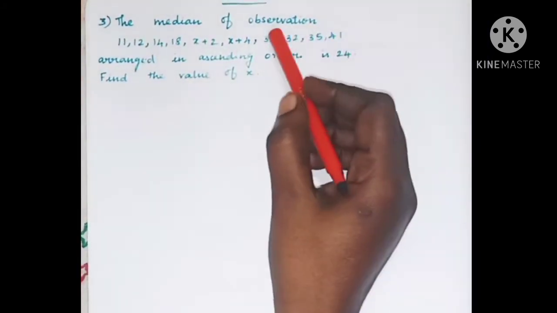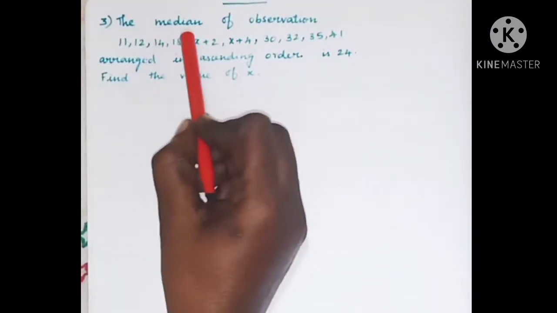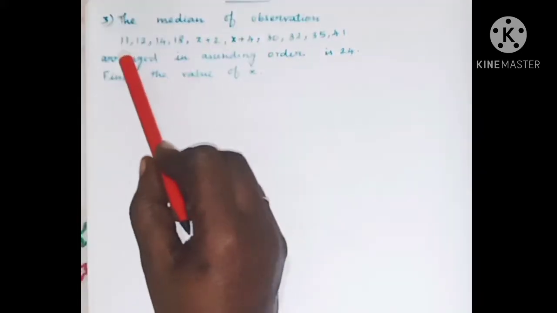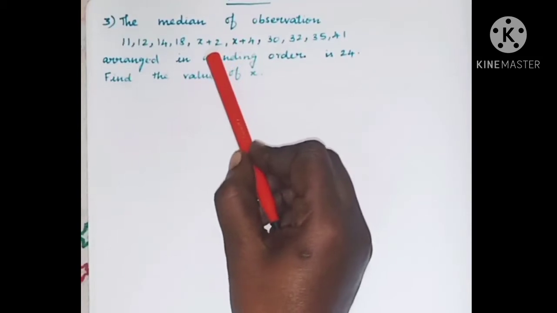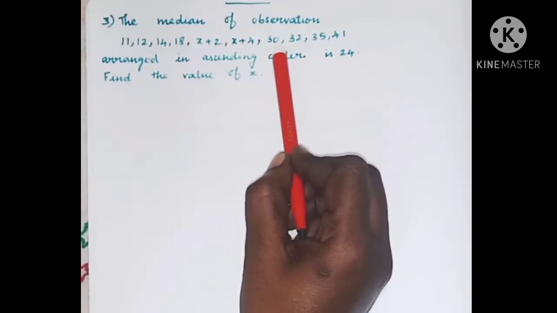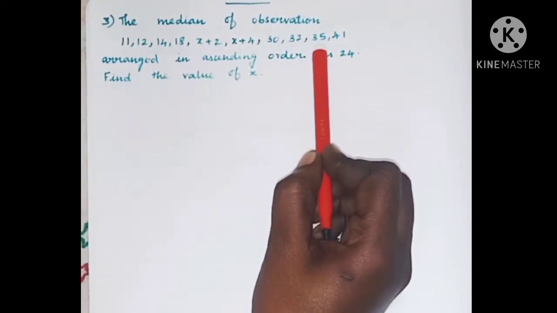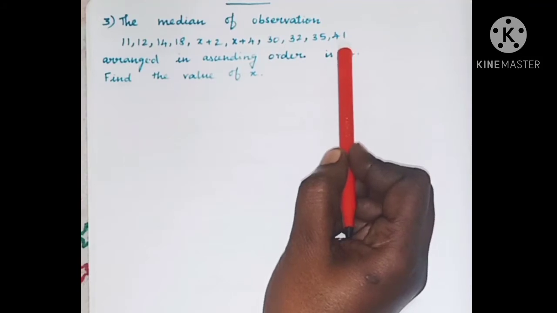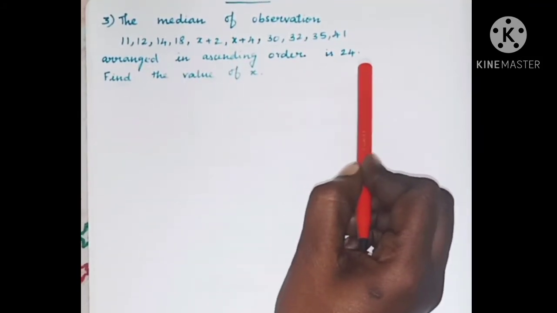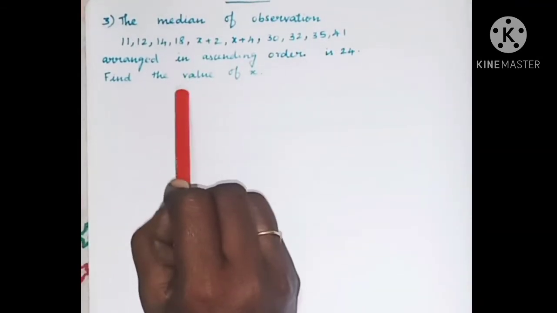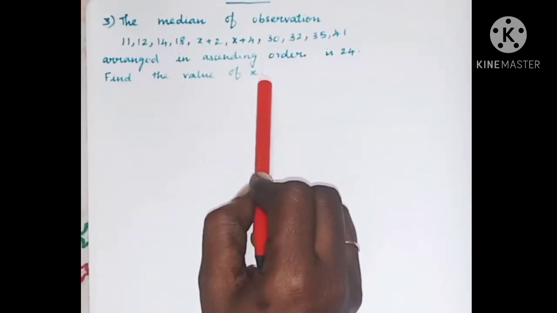Exercise 8.2, third sum. The median of the observations 11, 12, 14, 18, x plus 2, x plus 4, 30, 32, 35, 41, arranged in ascending order, is 24. Find the value of x.